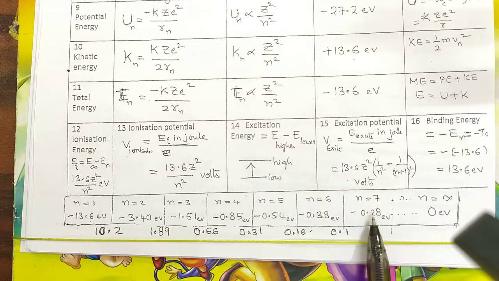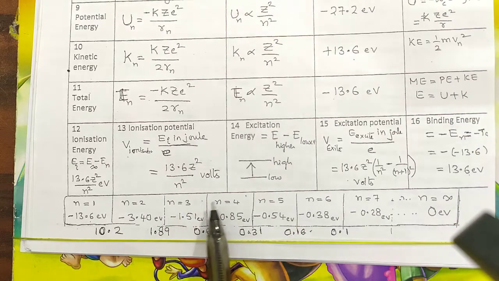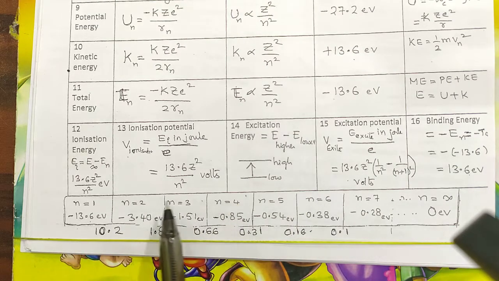If you give this much, the electron in the seventh orbit goes out. If you give this much energy, the electron in the sixth orbit goes out. Now the difference between these two comes out to be 0.16. If you give 0.16, it will jump from 5 to 6. Now see, for example, an electron jumps from the fourth orbit to the third orbit. While it jumps, it will release this much energy. If you supply it, it will jump from 3 to 4. If it comes from 4 to 3, it will release. Required, released, like that. So the difference of the energies you also have to calculate.